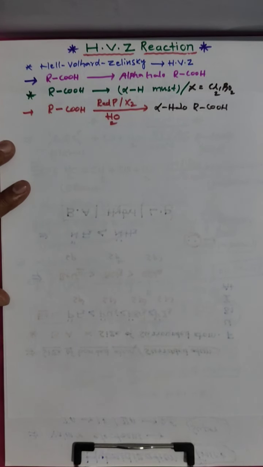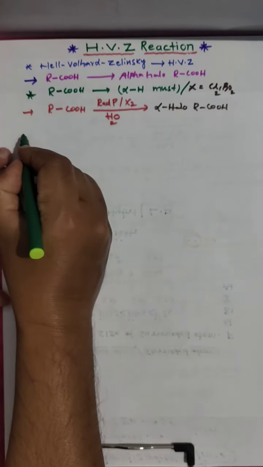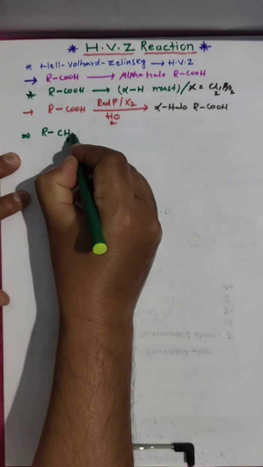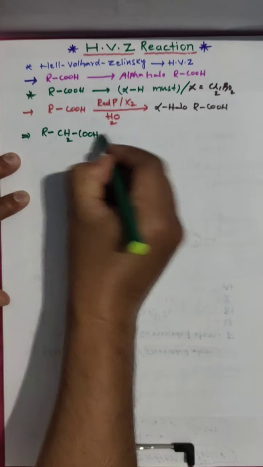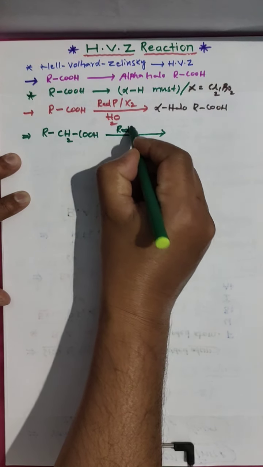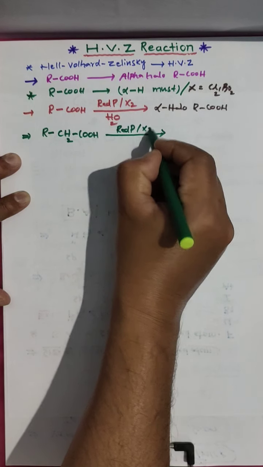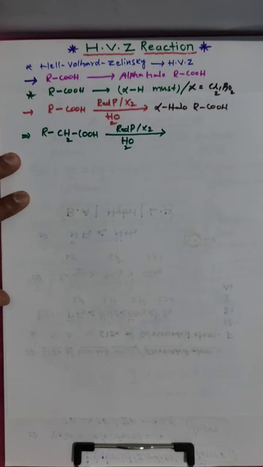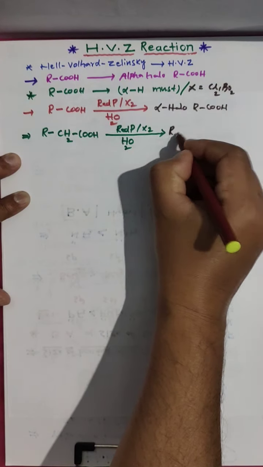I will show the reaction like this. CH2COOH in the presence of red phosphorus, halogen and water medium, and the product you get is this.